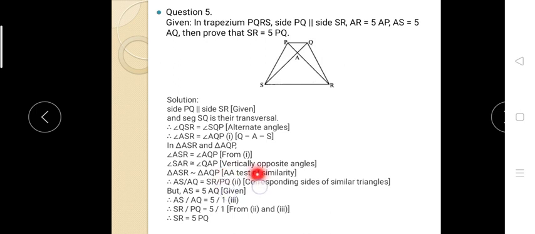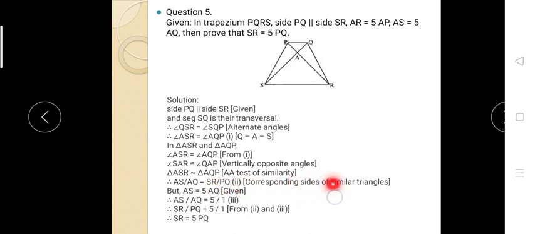Even here I have given the vertically opposite angle: angle PAQ equals angle SAR, vertically opposite. This also we can show. It is not compulsory to show only two angles; you can show any two angles, and if you show 3, then also no problem. All these corresponding angles are congruent, and therefore by the test of similarity these two triangles are similar. If they are similar, their sides are in equal proportion, and therefore AS upon AQ is equal to SR upon PQ.